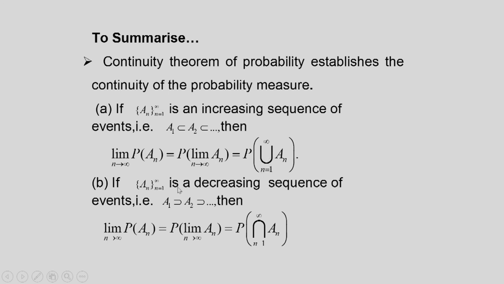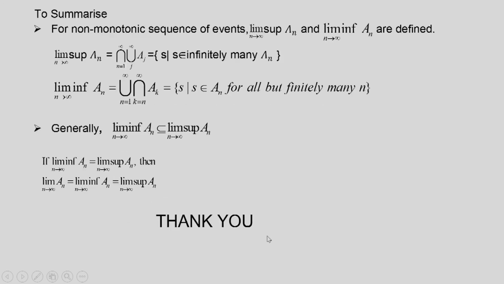The second part is about the decreasing sequence of events, that is A1 is a superset of A2 is a superset of A3, like that. In that case, limit of P(An), the limit of the probability, is the same as the probability of the limiting event of An as n tends to infinity, and in this case the limiting event is given by the intersection of An from n equal to 1 to infinity. So, these two results establish the continuity theorem of probability. Next, what happens for a non-monotonic sequence of events.